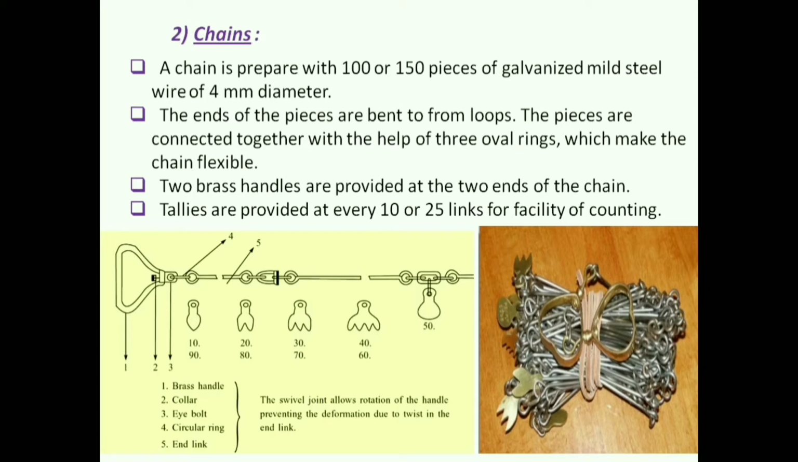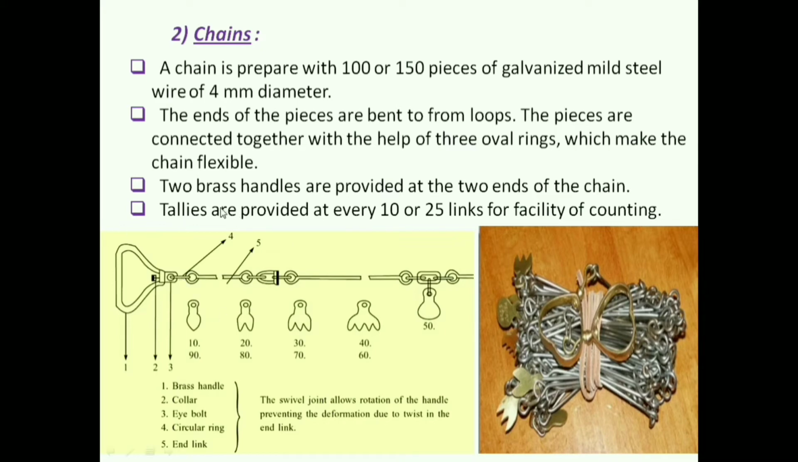Second is chains. A chain is prepared with 100 or 150 pieces of galvanized mild steel wire of 4 mm diameter. The ends of the pieces are bent to form loops. The pieces are connected together with the help of 3 oval rings which make the chain flexible. And we can see this is the ring.